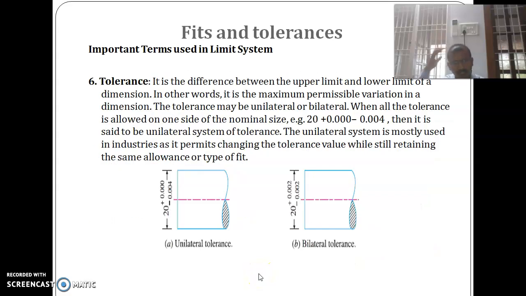Then tolerance. There are types of tolerance: unilateral tolerance and bilateral tolerance. If the tolerance is provided on one side, it is called unilateral tolerance. If the tolerance is on both sides, for example 20 plus 0.002 and 20 minus 0.008, it is bilateral tolerance. Here the tolerance is 20 and on the one side, so it is called as